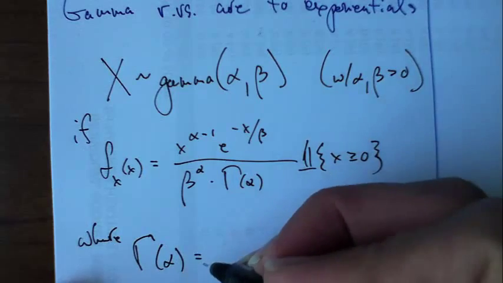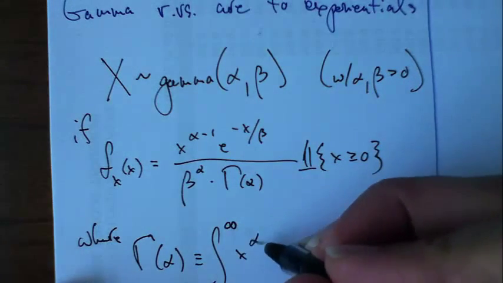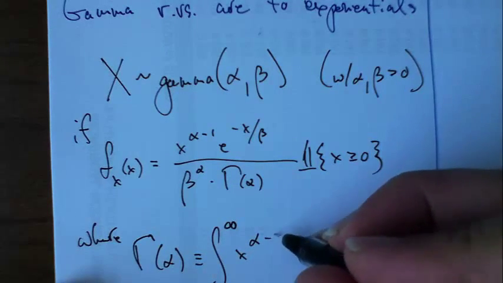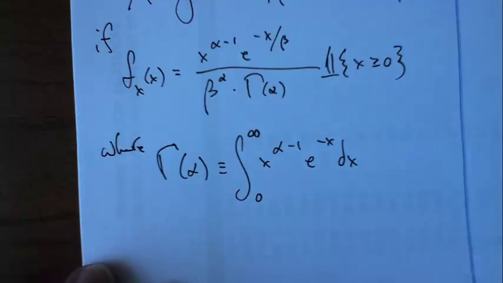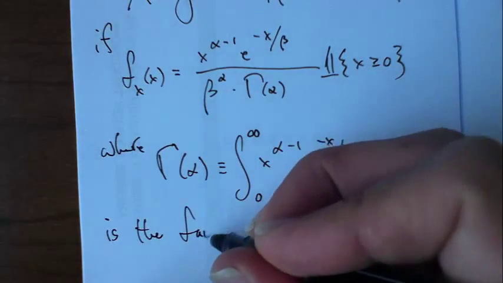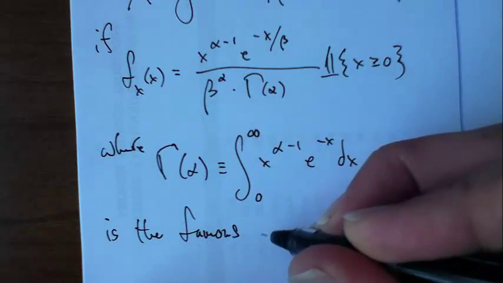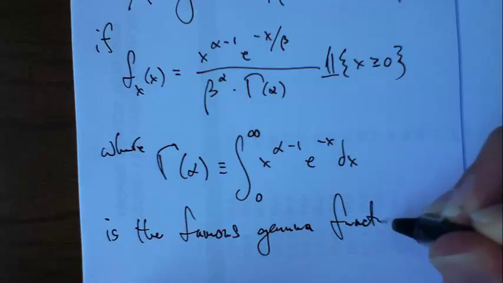Gamma of alpha is defined to be the integral from 0 to infinity of x to the alpha minus 1 times e to the negative x dx. This is the famous or infamous gamma function.